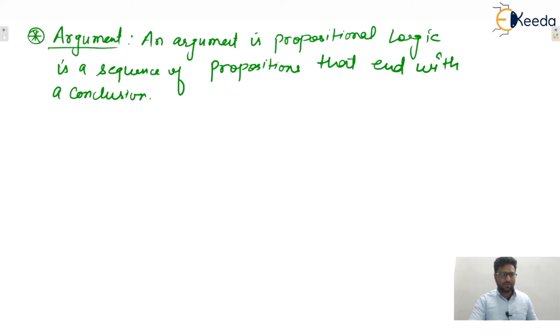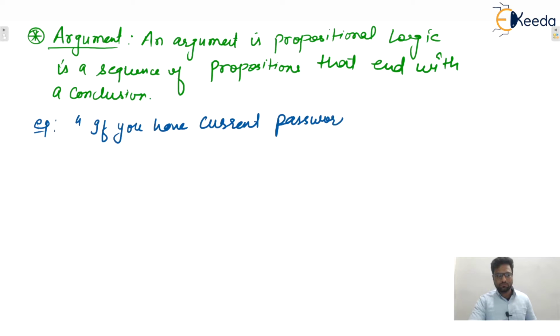Let us consider one example. Let's say one argument is given like that. If you have a current password, then you can log on to the network.